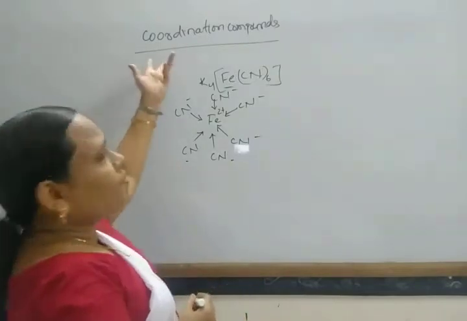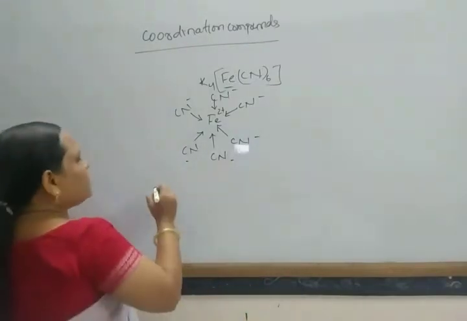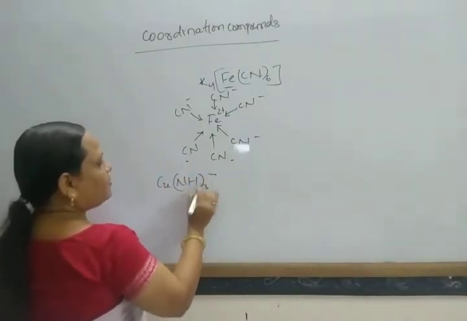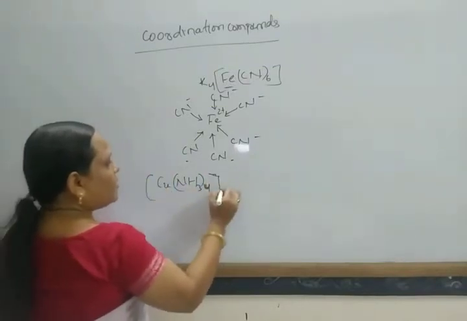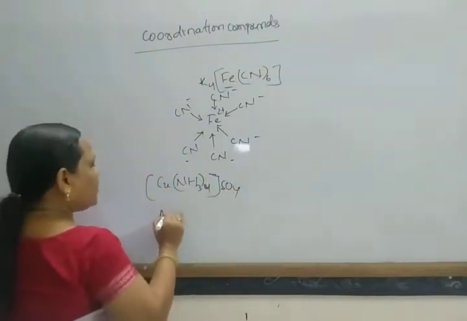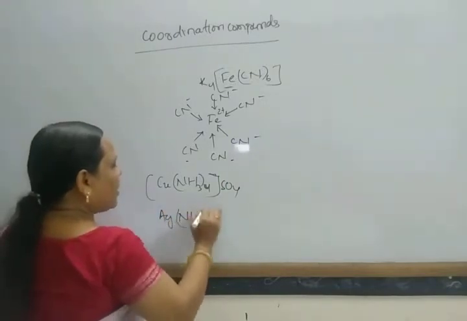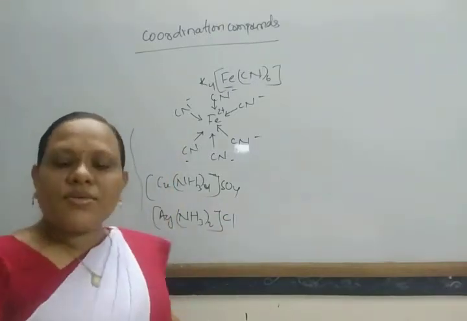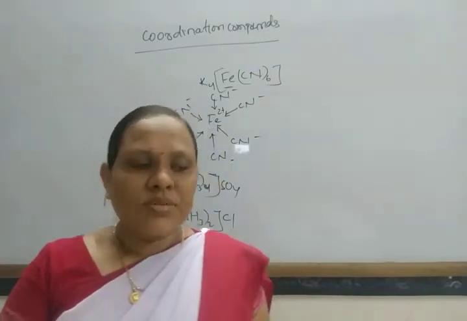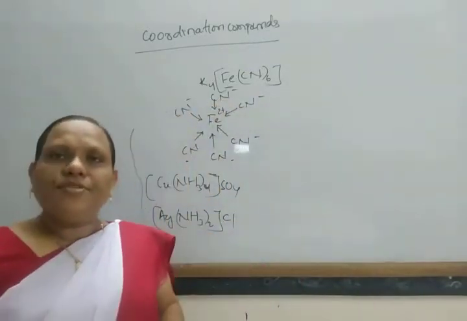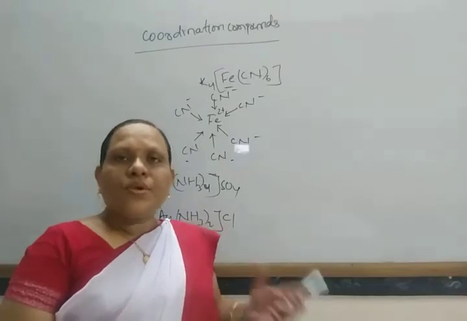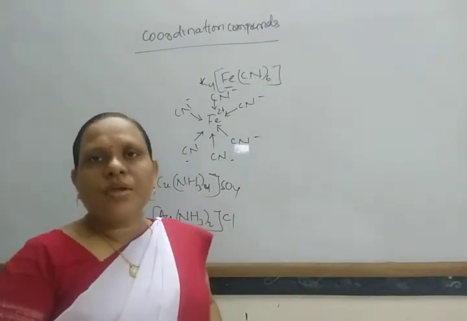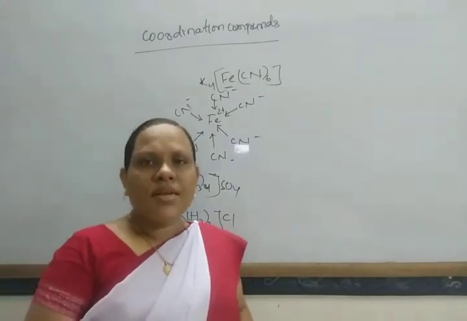There are many coordination compounds, for example tetraamine copper sulfate and diamine silver chloride. These are generally formed by the addition of two simple compounds or two simple salts.